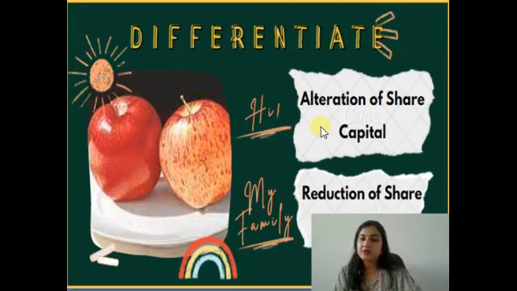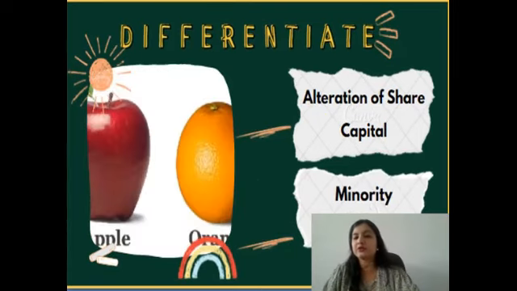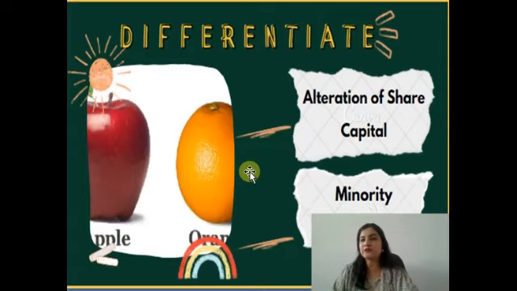But there is another type of question which you could find in your exam. Now look at the diagram, there is an apple and there is an orange. Do you think there is a comparison between these two fruits? They are not comparable to each other. Apple is some other type of fruit and orange has some other tendencies. They both are not comparable, but the examiner has asked you this question.